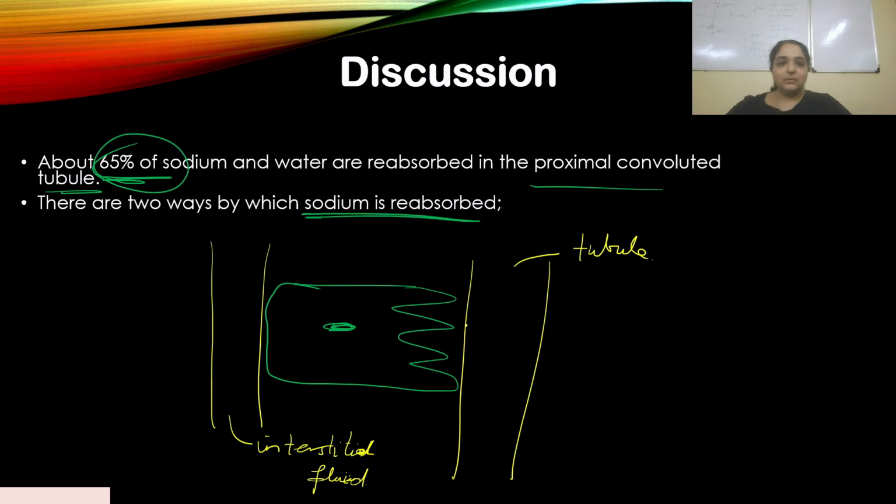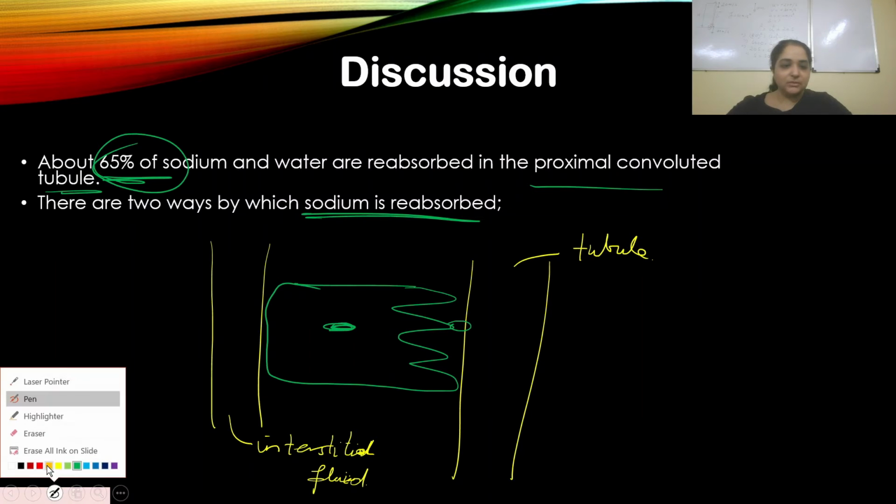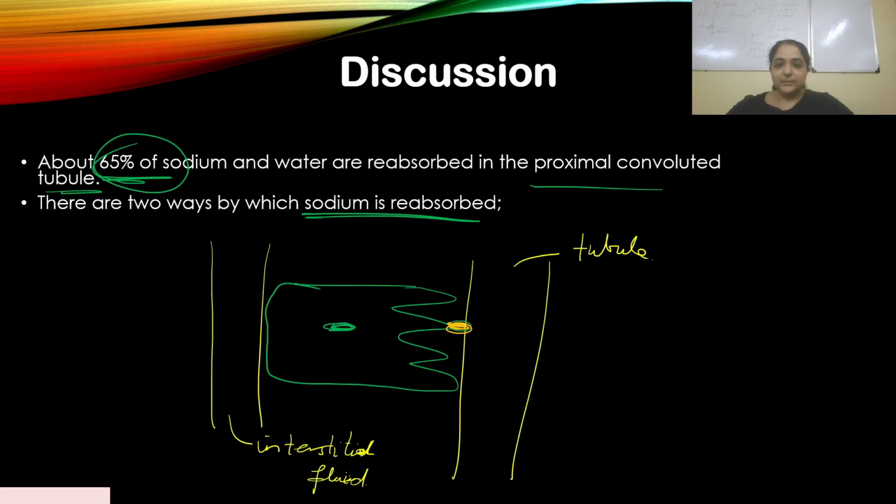Now there are two ways. The first way is a co-transport mechanism. Now you know what a co-transport mechanism is, right? This is a way by which sodium is reabsorbed.